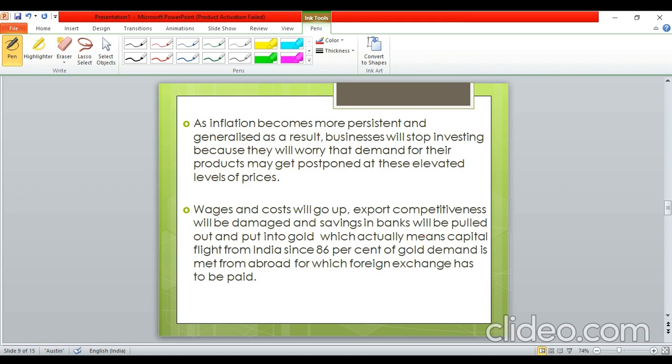So they will think that abhi koi fayda nahi hai savings mein, saving account mein paise rakhne ka, so they will pull out their money. और जब भी ऐसा कुछ होता है, then whenever there is an uncertainty in the economy, so people always rush towards gold, because that is referred to as a safe haven.